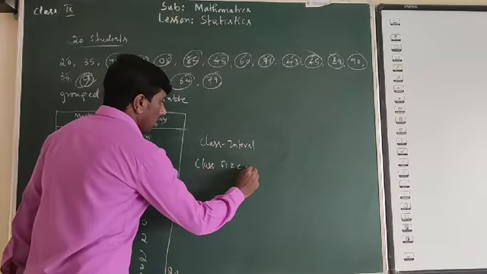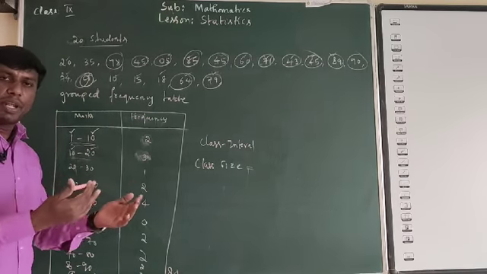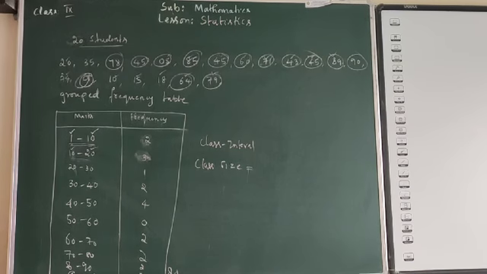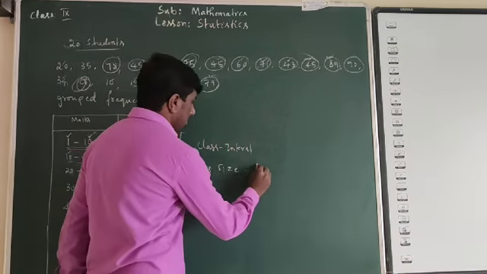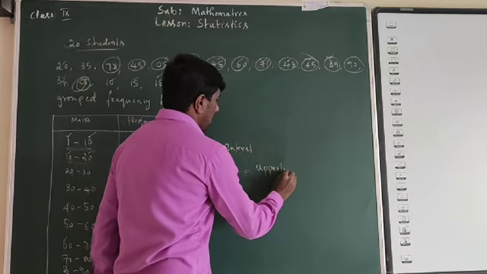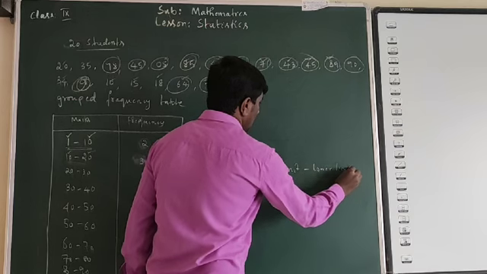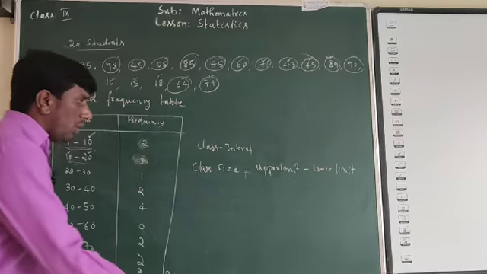Class size is nothing but upper limit minus lower limit.